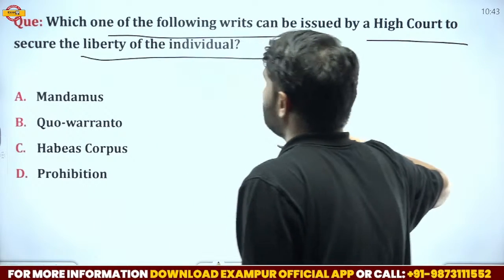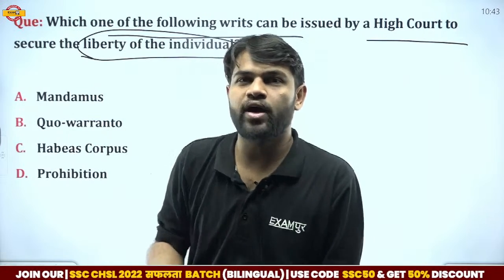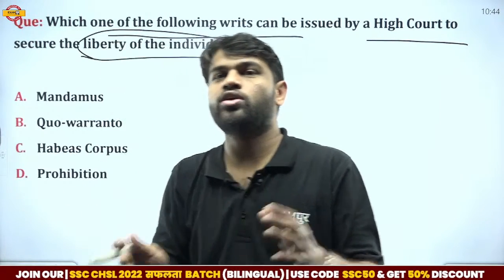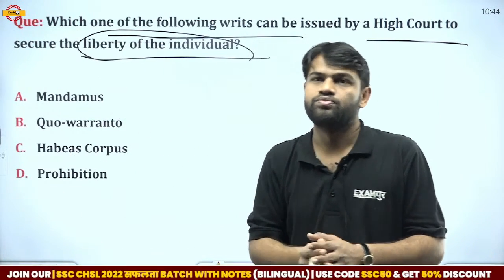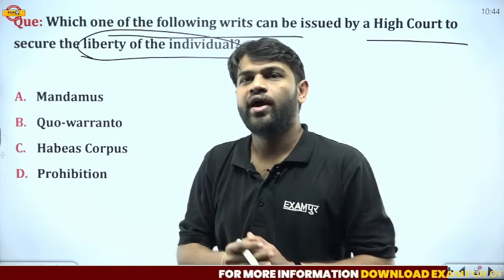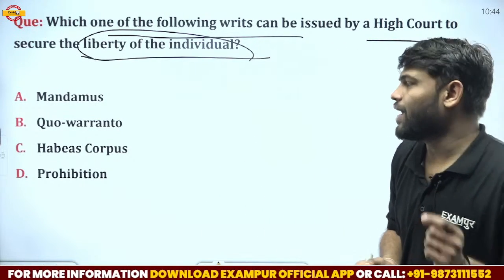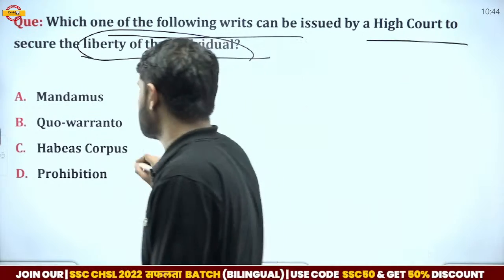Okay, so a most important question, liberty of individual. Which of the following writ can be issued by High Court to secure the liberty of individual? Here we have some options: mandamus, quo warranto, habeas corpus and prohibition. And Vikramaditya said option number C, it means habeas corpus. So Vikramaditya, your answer is absolutely correct.